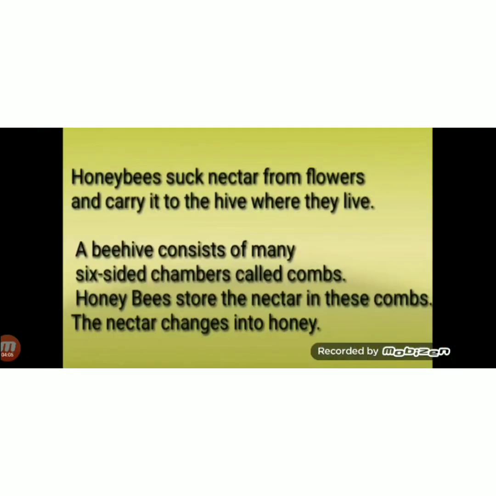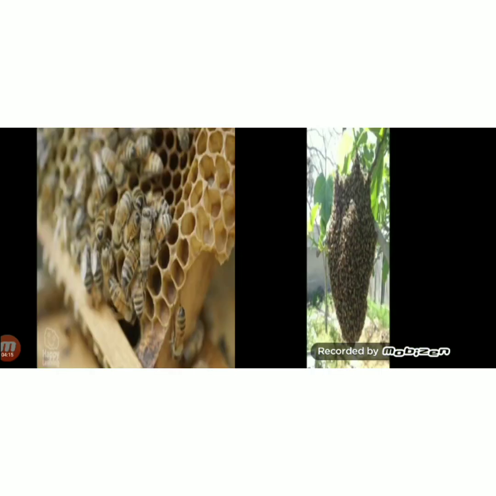Honeybees suck nectar from flowers and carry it to the hive where they live. A hive consists of many six-chambered combs. You can see in this picture, the beehive is in the right side picture, and this brown hive is covered with honeybees. There are thousands of honeybees in this hive, and this is a picture of the outside of the hive.